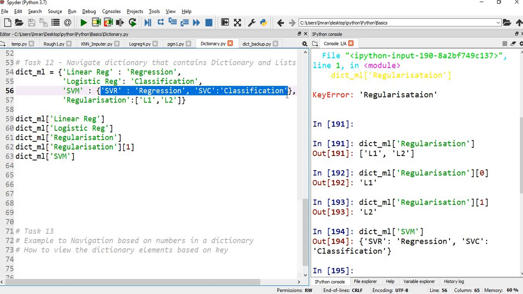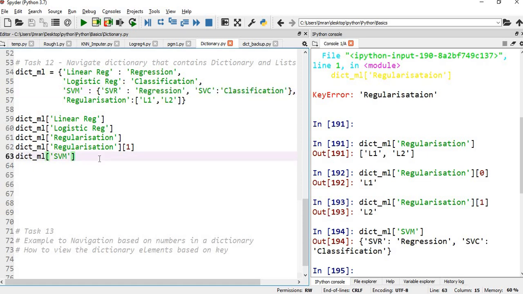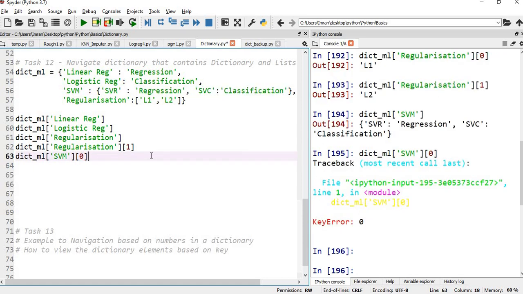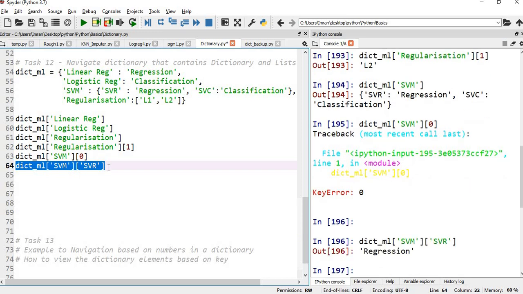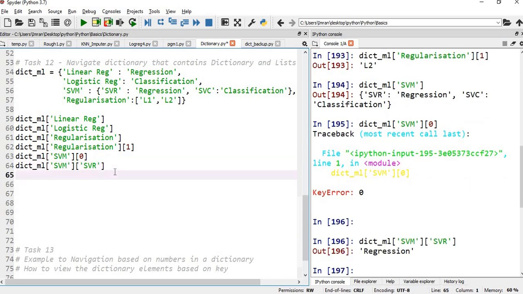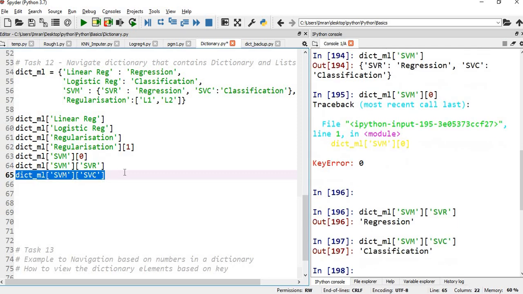The dictionary inside the dictionary will be my output. Now the proper way to execute this is to give SVR, because you still have the keys for this dictionary, so you cannot simply give an index. Now if you execute this, you will get regression. And again, if you execute SVC, you will get classification.